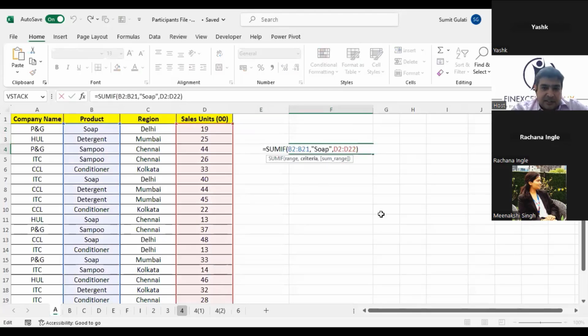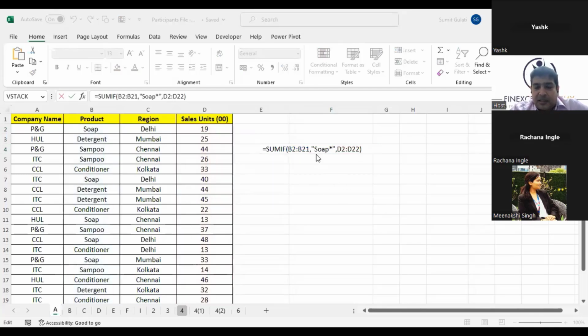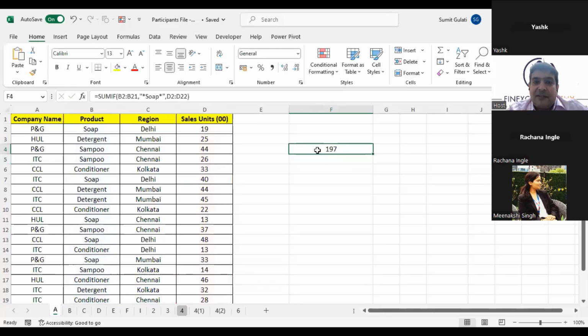I'll put a sign which is star. I put a sign after SOAP which is star. Whenever I put a star, these are known as wildcards in Excel. What it does is it is telling Excel that after SOAP there can be any character. There can be a dot, there can be a space, there can be anything. If you believe there is a space or something before SOAP also, you could have put one star here also. Now when I press enter, I get the answer 197, which is the right answer.